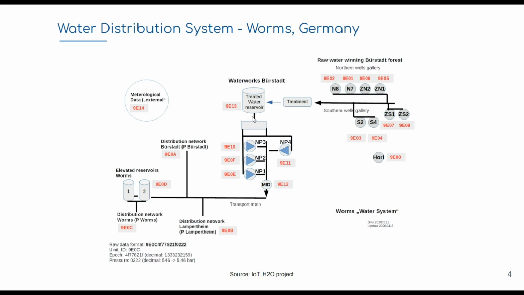Basically, we have 4 pumps with different settings and fixed speed. At each time step, just one of them can be running or none of them. And as I said, they have different settings, which means that the pump NP1, for example, is more powerful than NP2. And also, when I say fixed speed, because we can just turn on or off the pumps, we cannot choose the speed. So the idea is, regarding the forecast of water demand, choose the most suitable pump and pump this water through the system until tanks which are placed near to the end consumers.